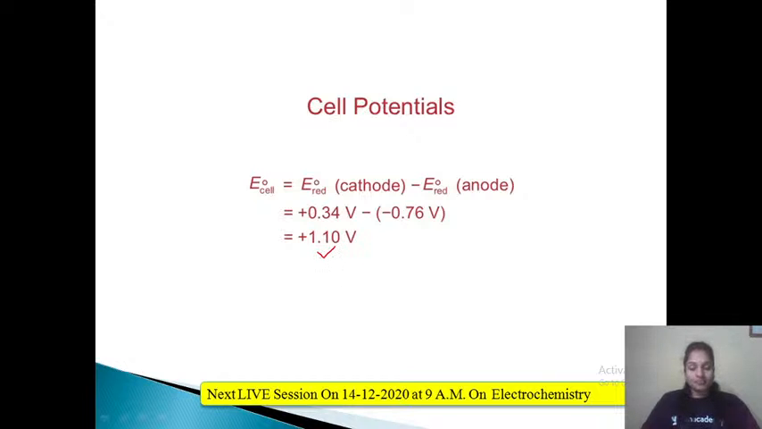So if the cell has a potential of 1.1 volt and the concentration of species is 1 molar, then it would be called as a voltaic cell. This also we had seen in the yesterday's class.